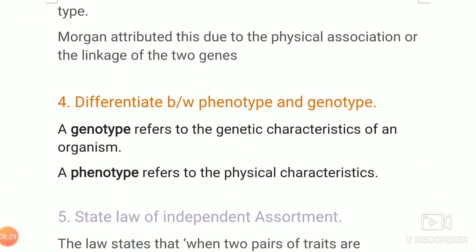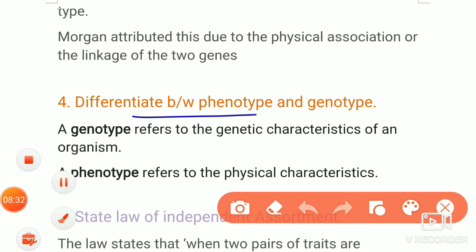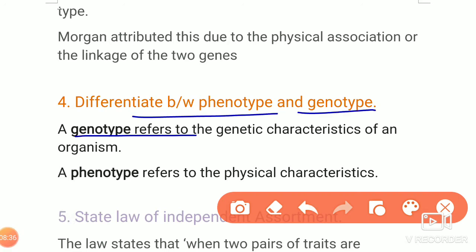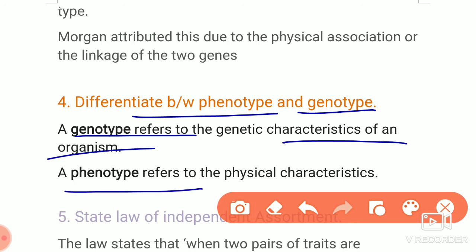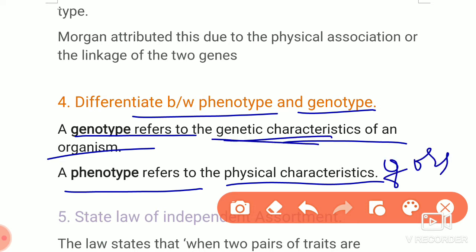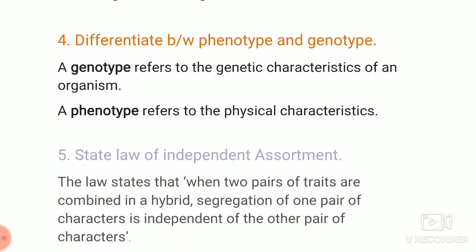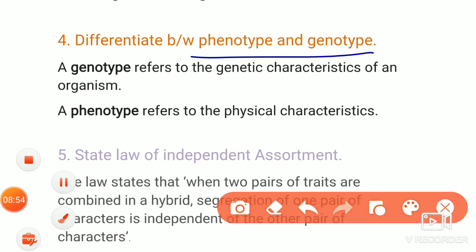Then differentiate between phenotype and genotype. Just write the definition. Genotype refers to the genetic characters of an organism. Phenotype refers to the physical characters of the organism. That you have to write. So genetic characters, physical characters. That's just the definition of the two words, phenotype and genotype.